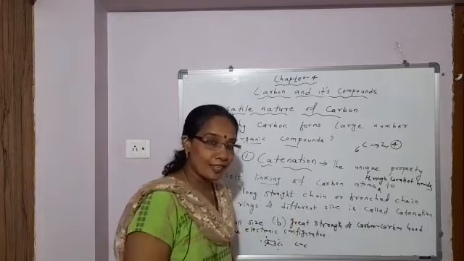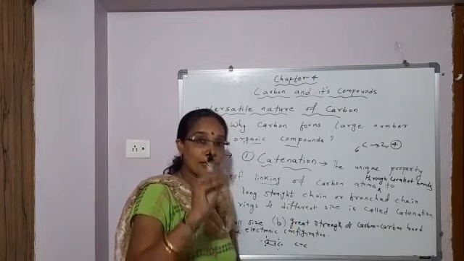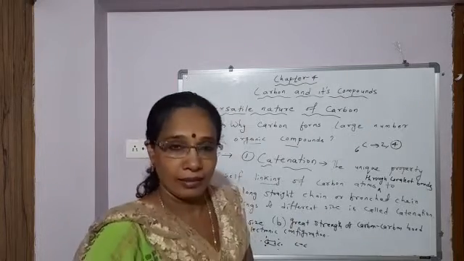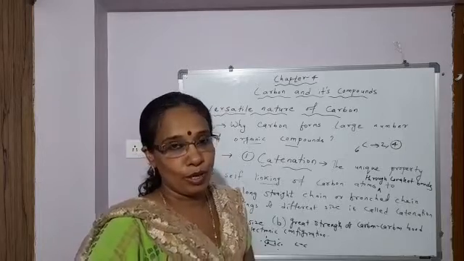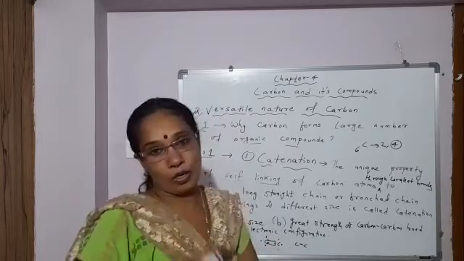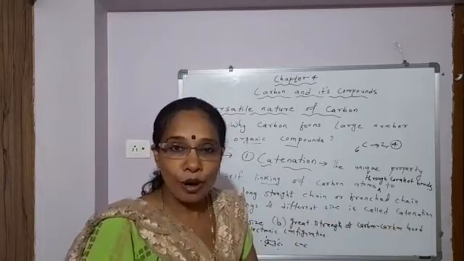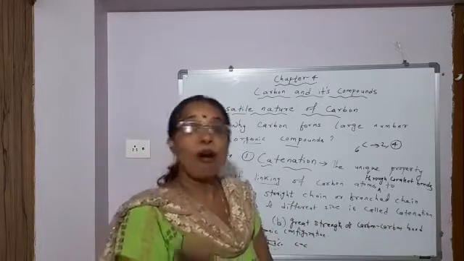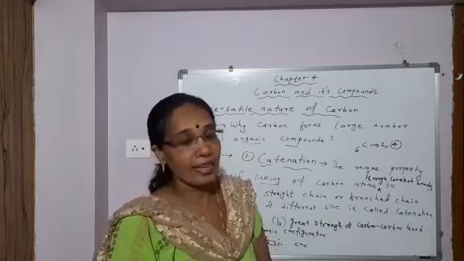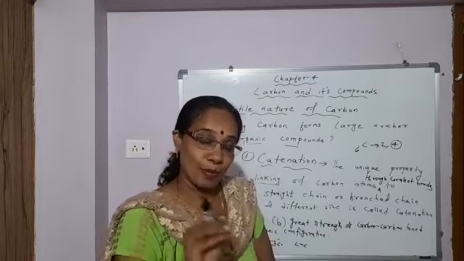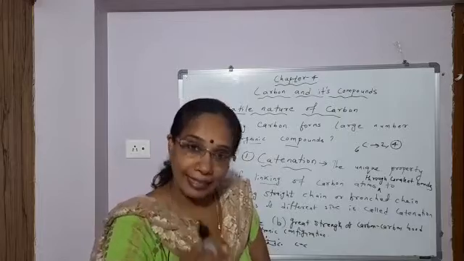Okay, so what is catenation, students? The unique property of self-linking of carbon atoms, through covalent bonds, to form long straight chain compounds or branched chain compounds or rings of different sizes. This property of the carbon atom is called catenation.